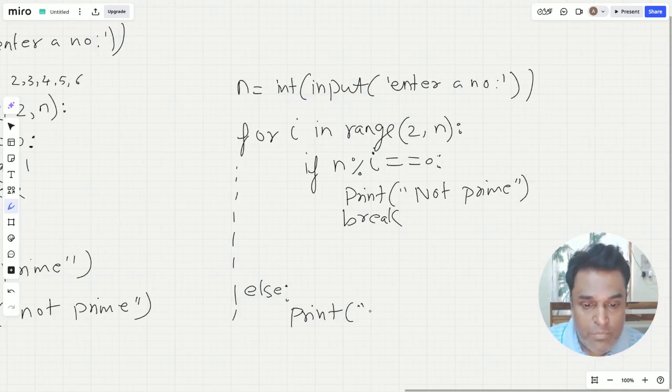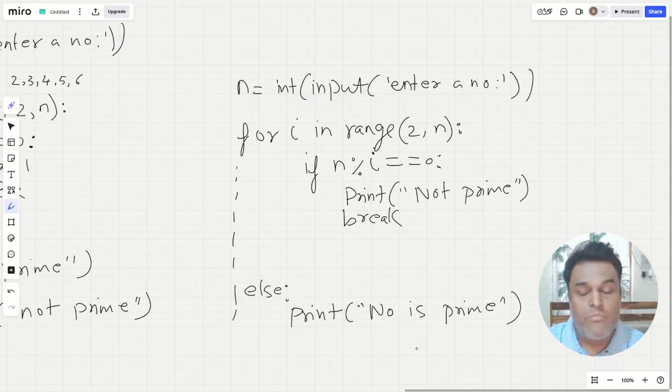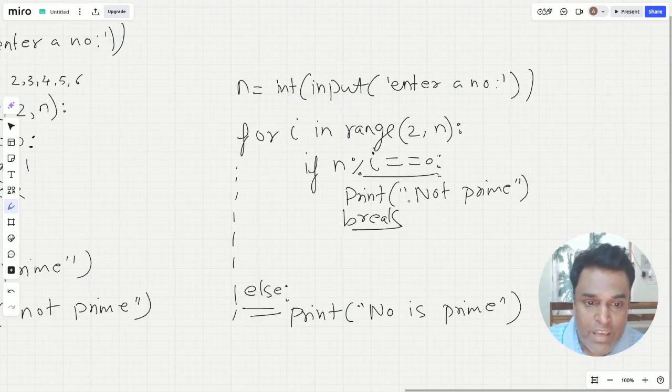So over here, I will print the number is prime, right? So if this condition gets satisfied, the loop will break. And if the loop breaks, this else part will not get executed. And before breaking, we are anyway printing not prime. And if this condition never gets satisfied, it is not going to print anything. The loop is not going to break. It will complete all its iterations. In that case, this else part will get executed and it is going to print the message that the number is prime number. So I hope you got how to use that for else, and it is very, very effective.